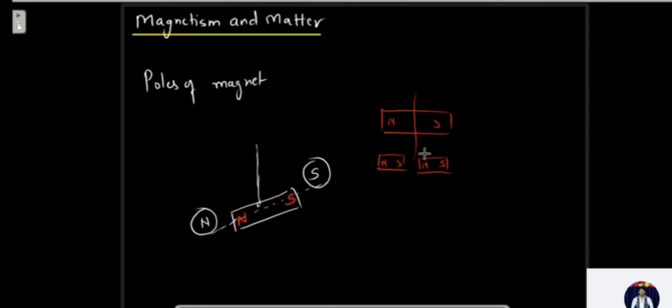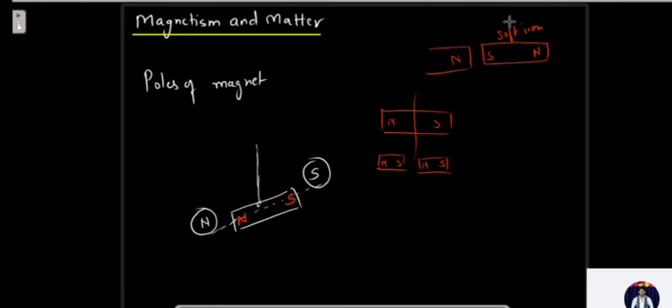So when the north pole of a powerful magnet is placed very close to a soft iron bar, the closer end of the bar becomes the south pole. Supposing you take a piece of soft iron and keep a very strong north pole near it, then the nearer part of the soft iron will become the south pole, and the farther one will become the north pole.